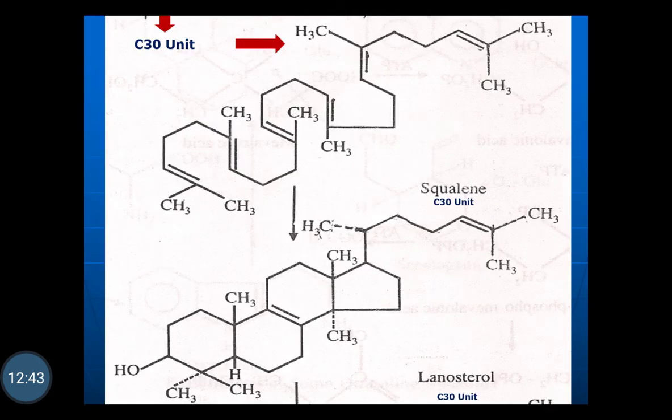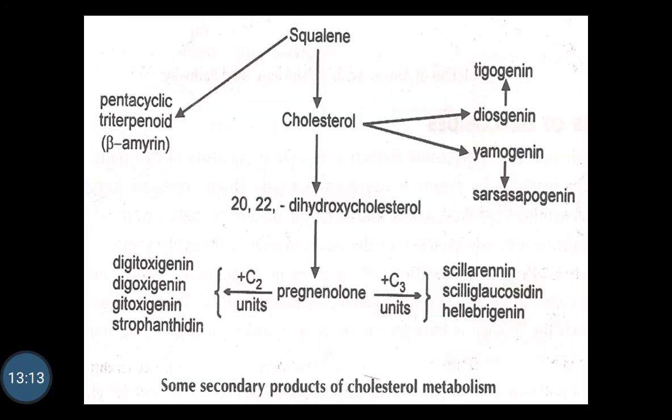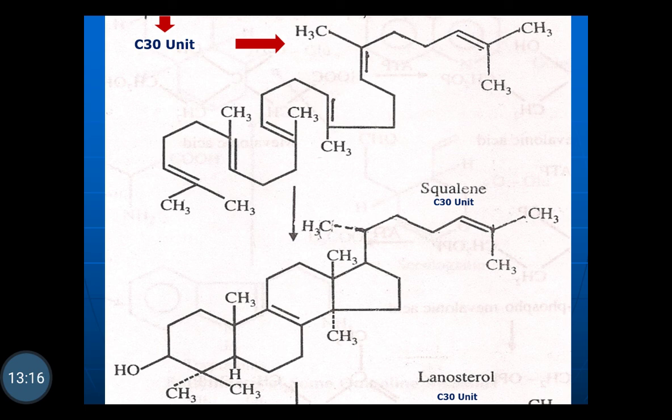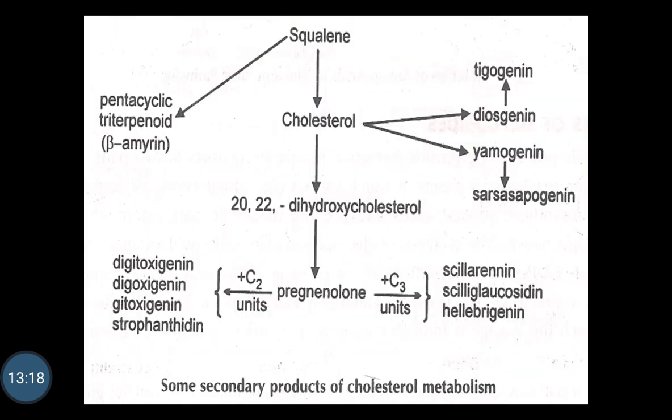From the C30 unit, the formation of squalene takes place, which is again a C30 unit. Biosynthesis of squalene takes place, and the basic structure is a steroidal moiety. From the squalene, biosynthesis of lanosterol takes place. From the lanosterol, the biosynthesis of cholesterol takes place further.